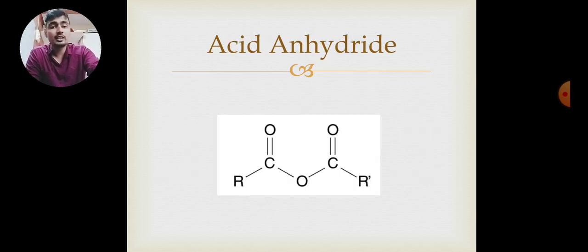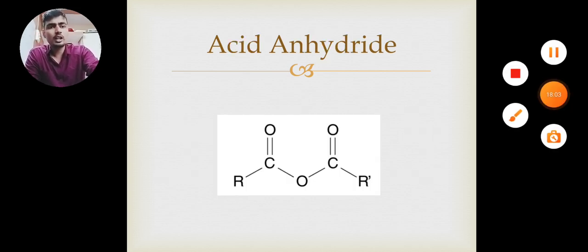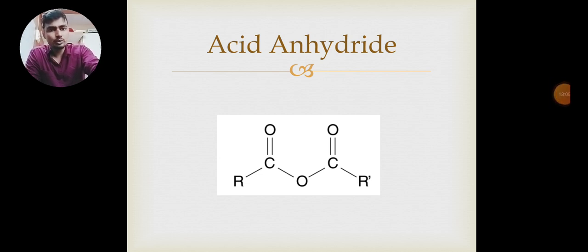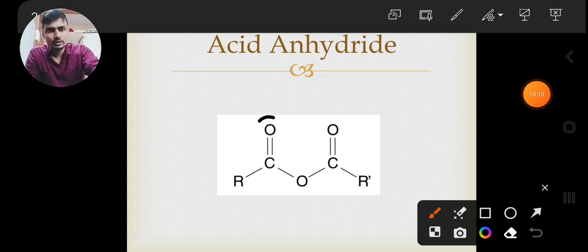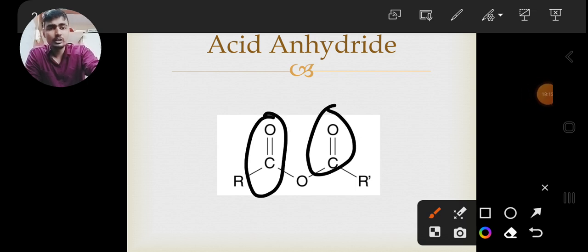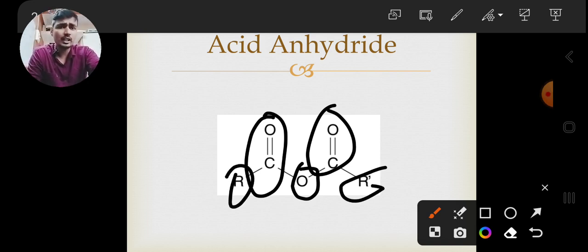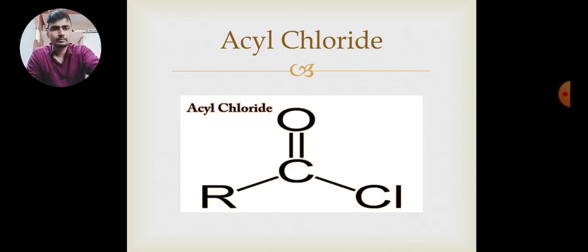Next one is acid anhydride. Anhydride contains two carbonyl groups, that is C double bond O and C double bond O, attached with a single bond oxygen. And on both sides, it can be R or R dash, or it can be Ar, anything will be there. So it will be anhydride group.